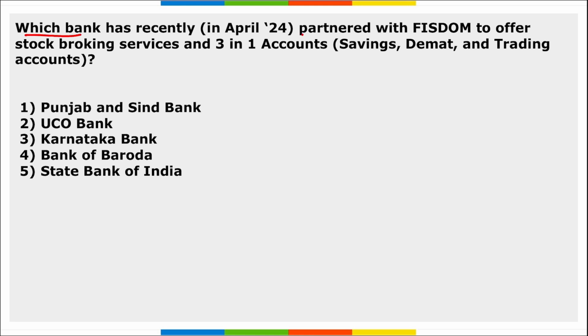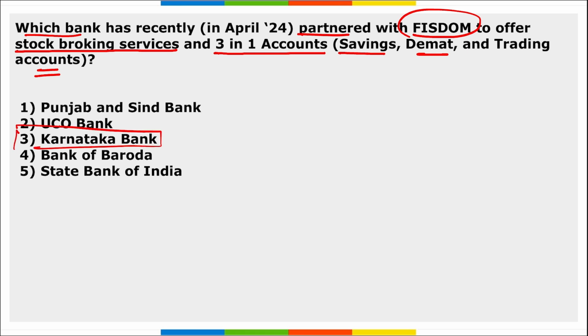Next is, which bank has recently partnered with Fisdom to offer stock broking services and 3-in-1 account, that is saving, demat and trading account services? So which is this bank? It is Karnataka Bank. Right, take a note of this.